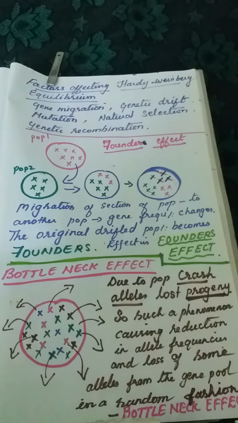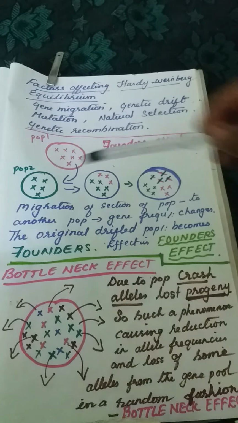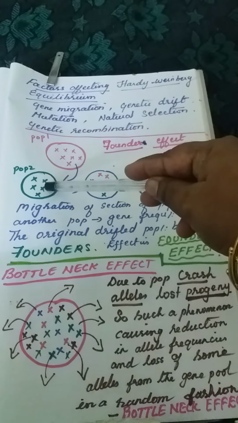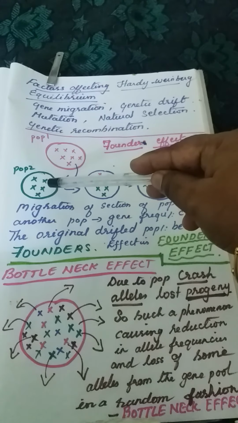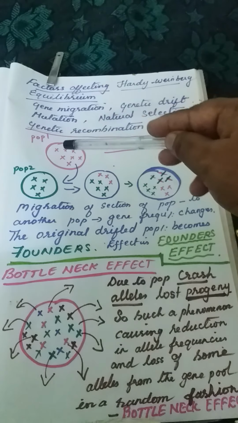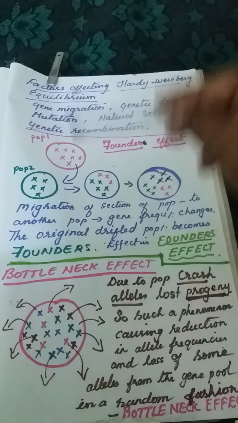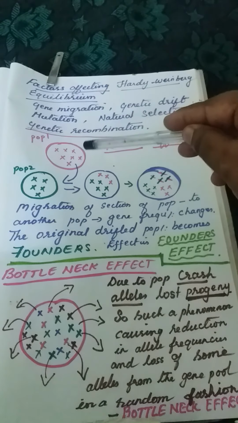When migration of a section of population to another place occurs, gene frequency changes in the original as well as in the new population. This is population 1, this is population 2. From this population, certain organisms are moving to this population. So here the gene frequency, the gene pool, is changing.